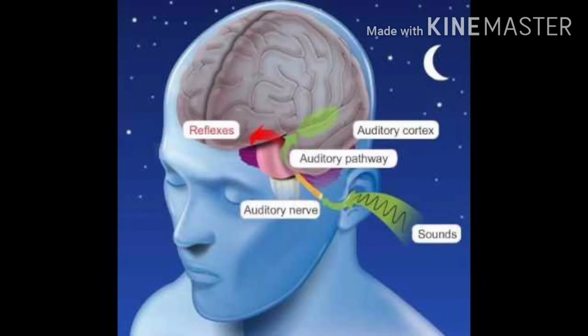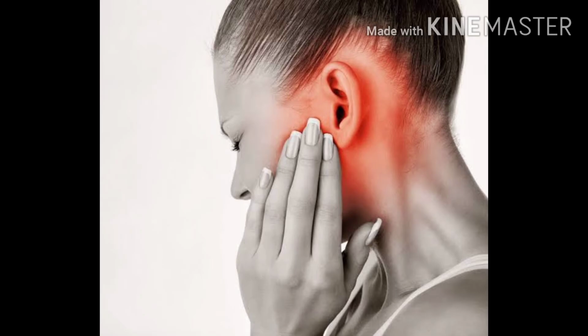Function of the ear: to collect and transform vibrations produced by sound into nerve impulses to be carried to the brain for processing, and to maintain balance or equilibrium. These are the major functions of the ears. And next, ear diseases. Common ear diseases like formation of pus, infection of the eardrum, etc. may be caused by bacterial and fungal infections. If any infection occurs, one must consult a qualified doctor and use prescribed medicines.